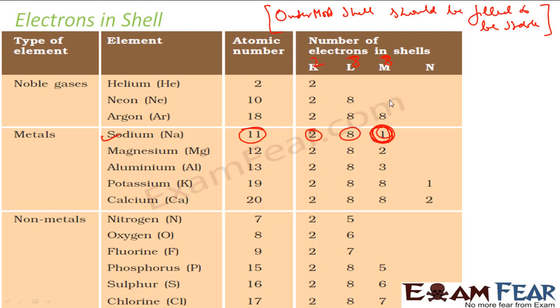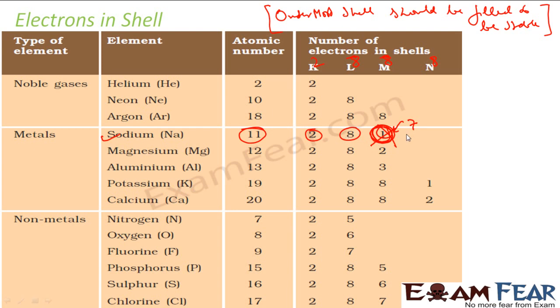For sodium to become stable, it has to either get 7 electrons, because 8 is the requirement, or you lose this one electron, this shell is gone. The next shell is already 8.